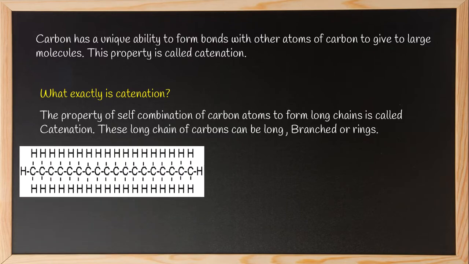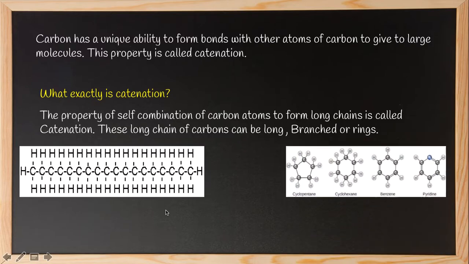If you can see here, it is a very long chain of carbon. Carbons are attached, carbon, carbon, carbon, carbon. So all the carbons are attached in a long chain. While here you can see carbons are attached in the form of rings. Carbon, carbon, carbon, carbon, carbon. It is in the form of a pentagon. Here you can see a hexagon. This is also a hexagon. They are arranged in the form of rings, carbon attached to each other in the form of rings.